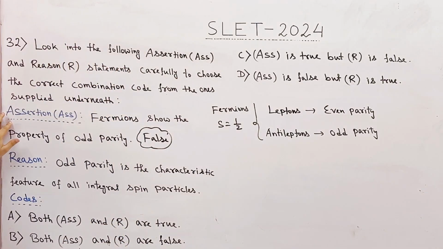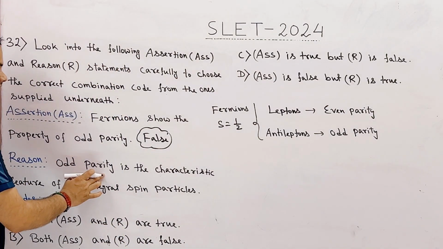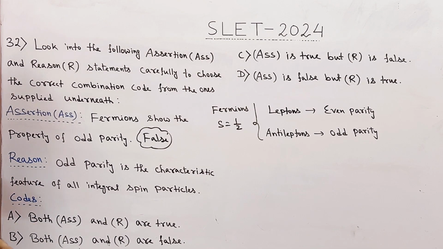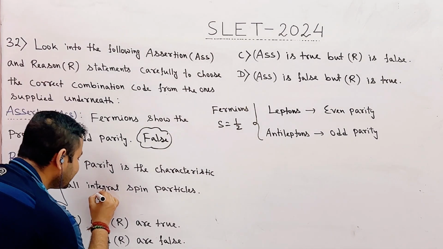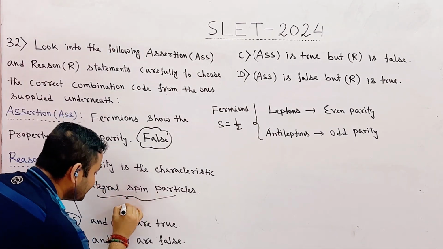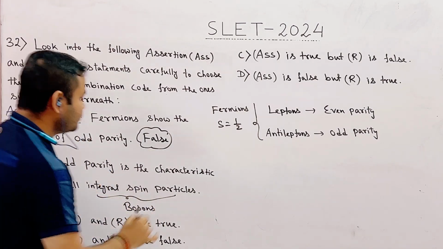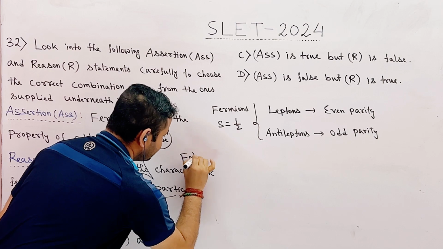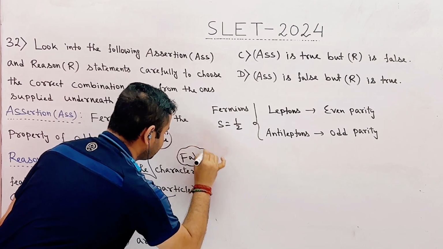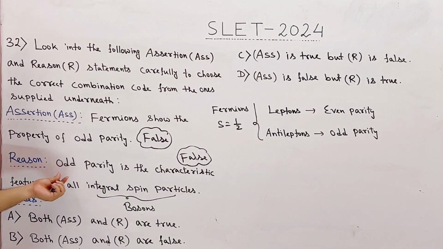So, assertion is incorrect. Next, reason: odd parity is the characteristic feature of all integral spin particles. Here, integral spin particles means bosons. This is also false statement. Okay? Odd parity is not the characteristic feature of all bosons.